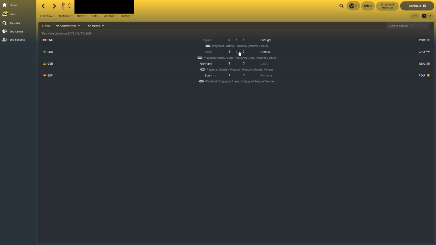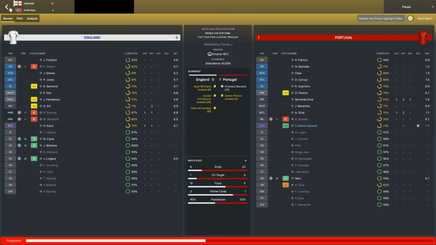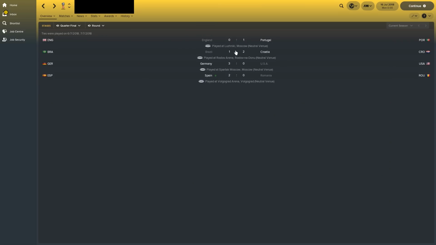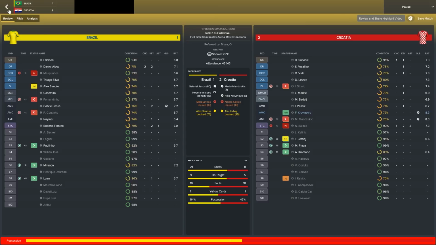In the quarter-final stage then, England really, they haven't done much, have they? I think they're on quite a hard side of the draw. They've lost against Portugal, they've lost against Brazil at these second or third round stages. Ronaldo got the winning goal in the 27th minute to send Portugal through. Croatia beat Brazil 2-1. Great stuff from them.